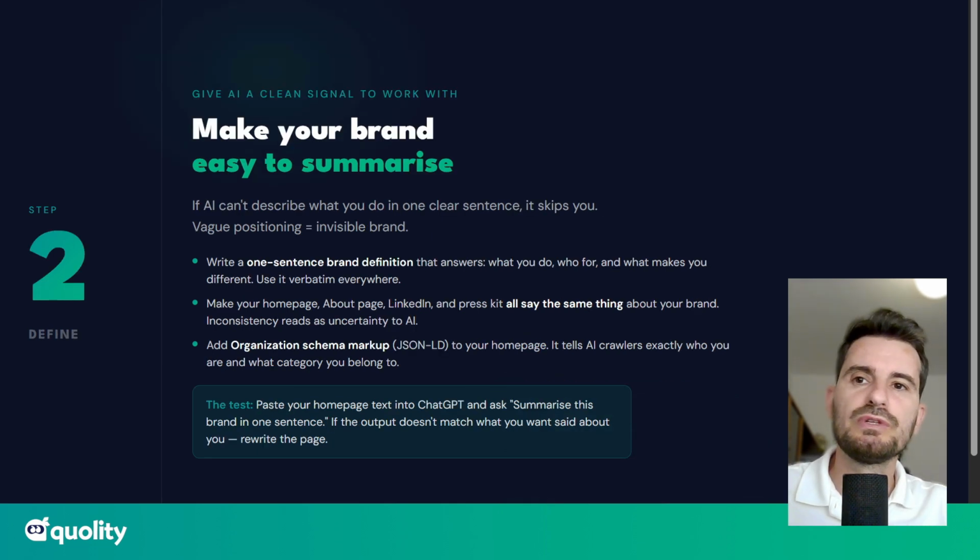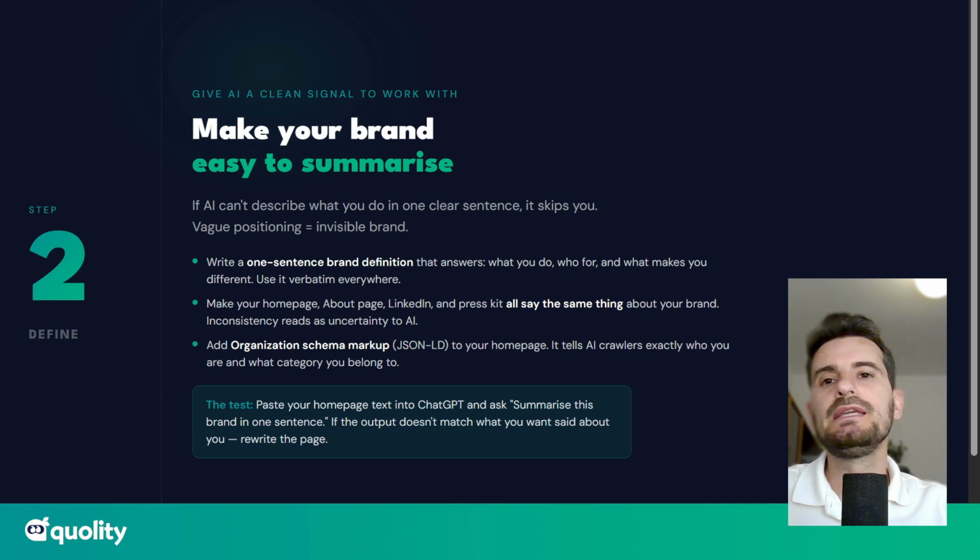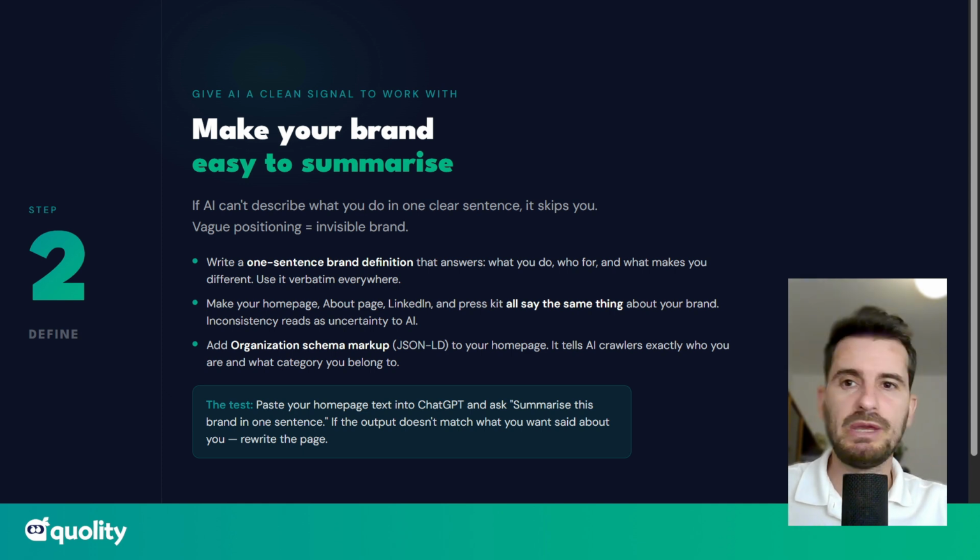As step number two, it is very important to give AI a clean signal to work with. So how can we make our brand easy to summarize? This is done because if AI can't describe what you do in one clear sentence, it skips you. If you have a vague positioning, that directly means you have an invisible brand. So write a one-sentence brand definition that answers clearly what you do, who you do that for, and what makes you different from others, and use it everywhere exactly as is. So make your own homepage, your about page, LinkedIn, press kit, all say the same thing about your brand. Inconsistency reads as uncertainty to AI.